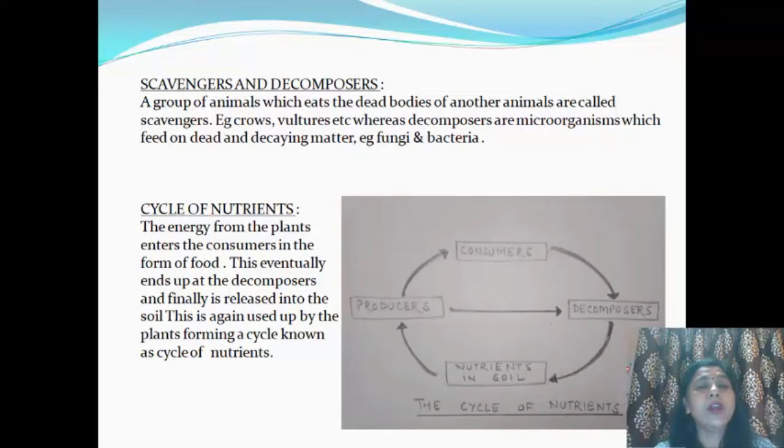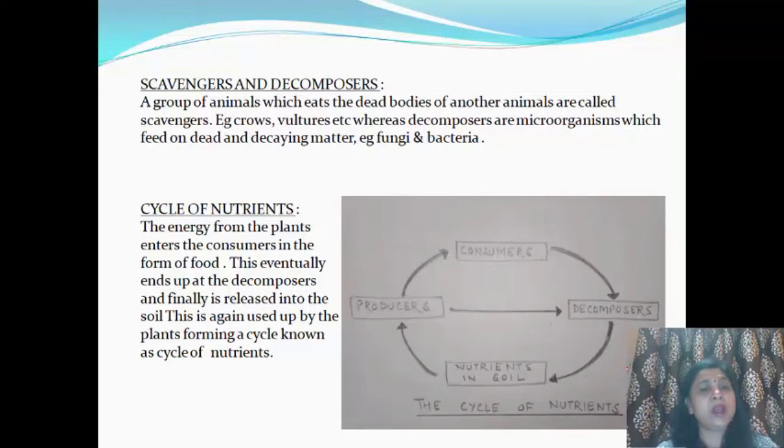Now coming to the cycle of nutrients. We know every food chain starts from the plants, and the energy from the plants enters the consumers in the form of food. When these consumers die, the decomposers act on them, and the nutrients which were present in the consumers are released into the soil. When the decomposers decompose their dead bodies, these nutrients are again released into the soil.